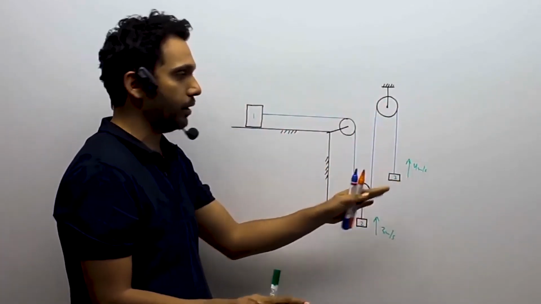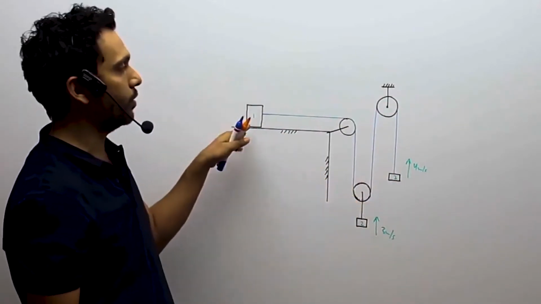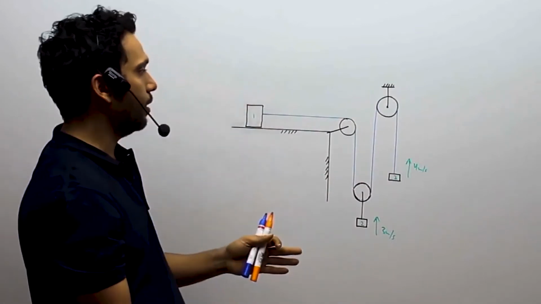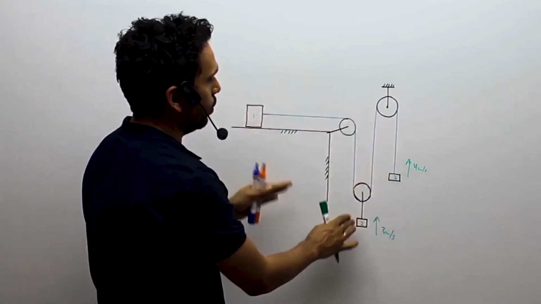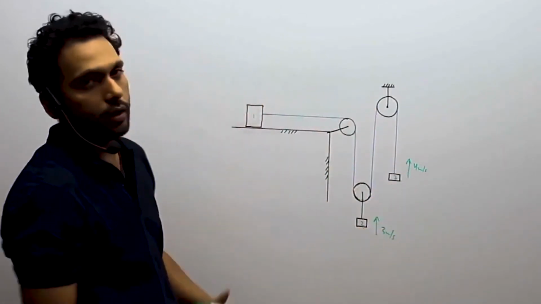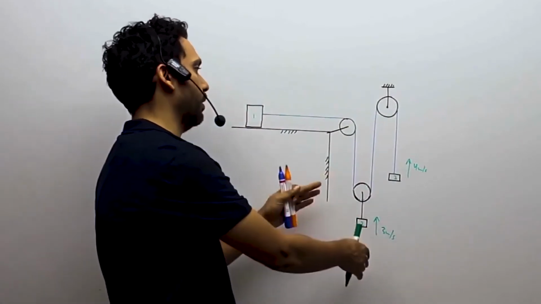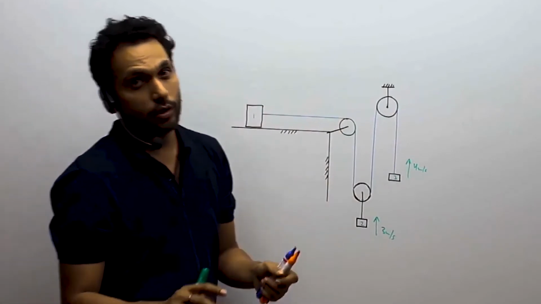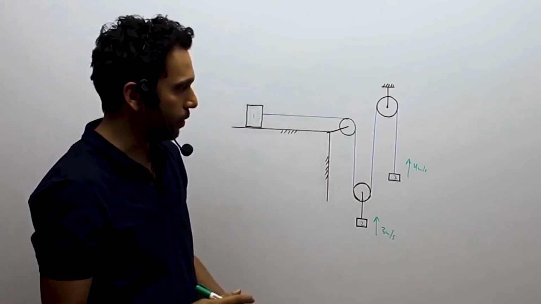If these were the movements due to whatever reason, then what is the movement of this, provided all the string is tight? It is different from a situation where I say that all has been let go, they have some masses, and then how they move. Then maybe this was moving down, that was moving up, or maybe this was also moving down and this was going that way. So that's a different matter, doing laws of motion and solving your forces.